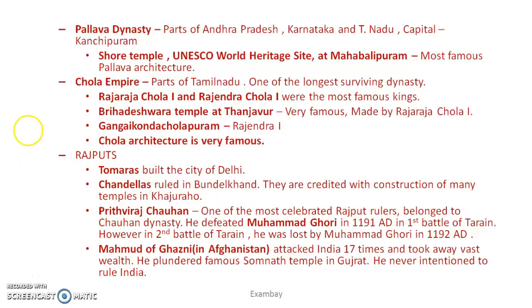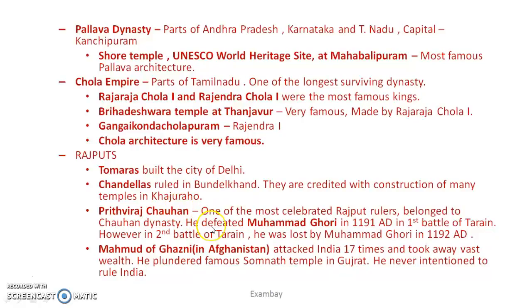Okay, then Rajputs. Tomra built the city of Delhi. They made Delhi their kingdom, and they made some important architectures there. Chandelas ruled in Bundelkhand. Okay, they are credited with the construction of many temples in Khajuraho. Then Prithviraj Chauhan is important. Okay, he was one of the most celebrated Rajput rulers. Belonged to Chauhan dynasty.